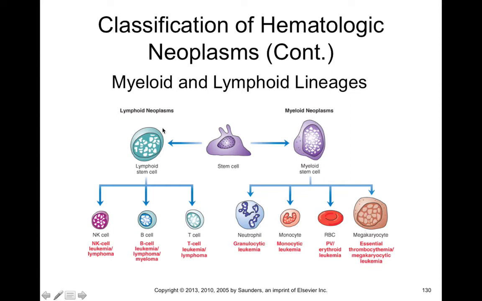So for the lymphoid stem cell line, what we find is that tumors of natural killer cells can cause natural killer cell leukemia lymphoma, or B cell leukemia lymphomas, or T cell leukemia lymphomas. And remember, the major difference between leukemias and lymphomas is not just where the stem cell line is affected, but also where these cells are localized. The leukemias are more often going to be found in blood and bone marrow, whereas the lymphomas are going to be more often localized to lymph or other distant tissues.